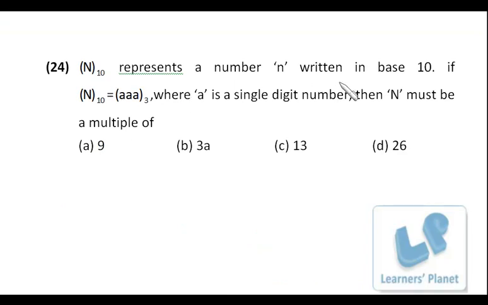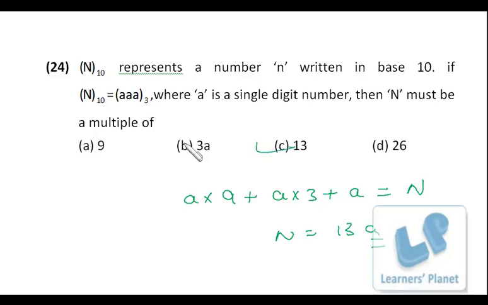N10 represents a number n written in base 10. If N10 is equal to a3, where a is a single digit number, then n must be... Okay, so if this number is written in base 3, and we wish to convert it into base 10, what we will write? It is a into 3 raised to 0, 3 raised to 1, 3 raised to 2. So it is 9 plus a into 3 plus a into 3 raised to 0, and that is actually n. So n is equal to 9 and 3, 12, and 1, 13a, right? So that means n must be a multiple of 13. Okay, simple.